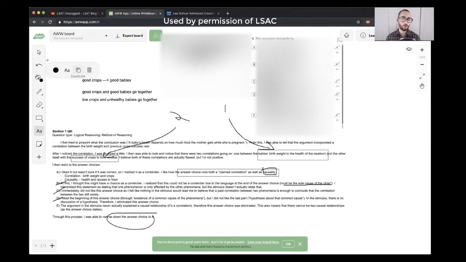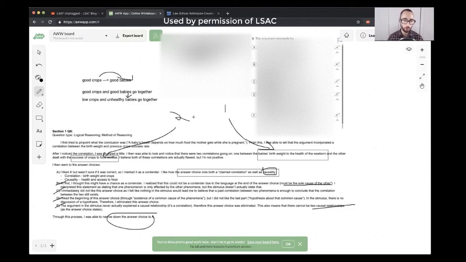But it's not as if one of them is actually leading to the other. I don't think that they're quite saying that. And again, like I said, those two relationships were kind of overcomplicating things. So I would eliminate that as well. And then of course, there are not two causal relationships. Yeah, it's just overall crops to babies is really the connection that they're talking about. So excellent job there as well.